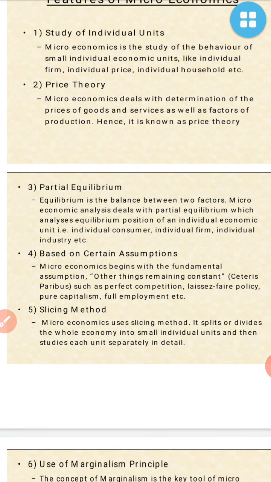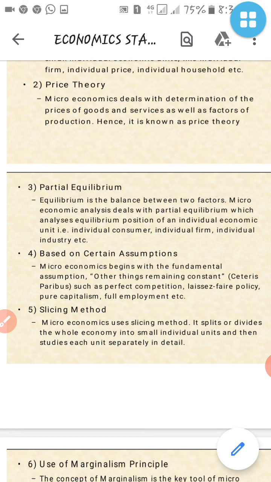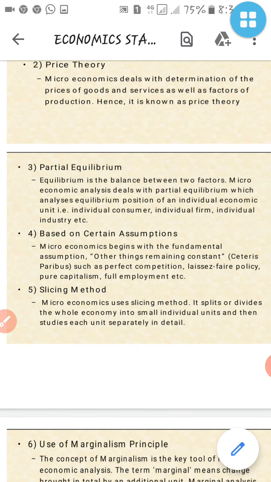Now the third point is the balance between two factors. Microeconomics deals with partial analysis, which analyzes the equilibrium position of an individual economic unit, individual consumer, individual firm and individual industry. So this is also saying that these are individual things: individual shopkeeper, individual customer, individual industry, run by one person. That is not group work, only one person is doing it, based on certain assumptions.